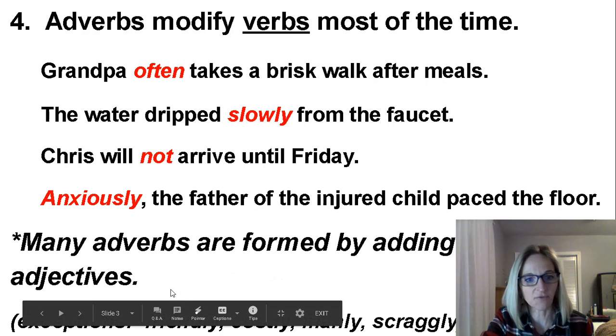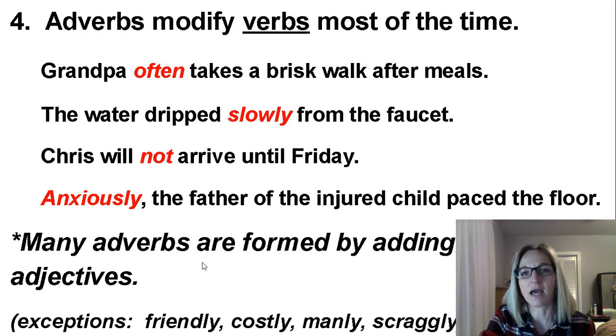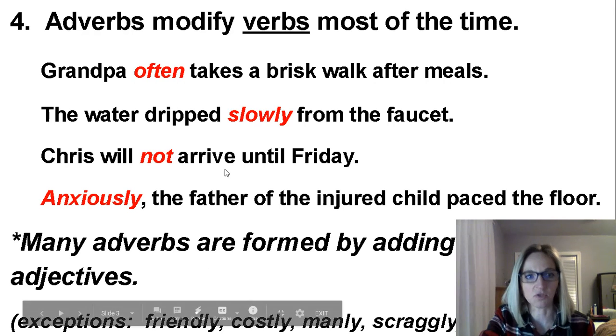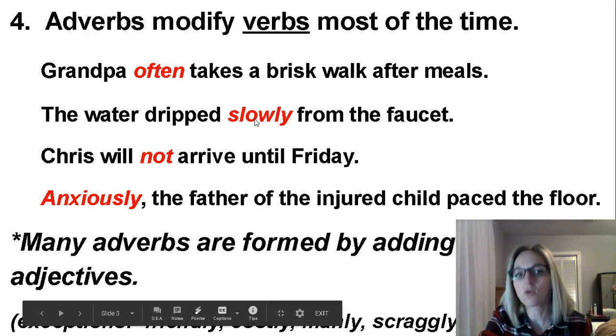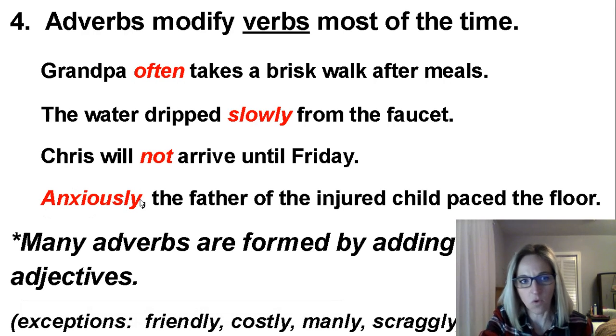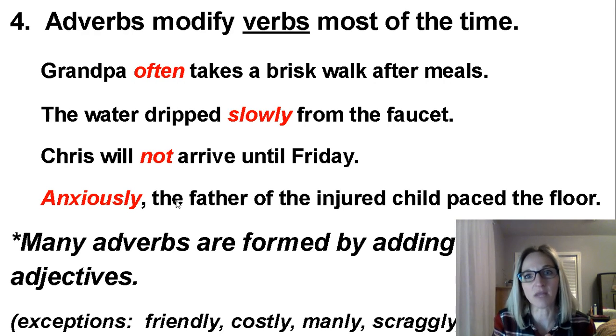Now, there's a little hint for you down here at the bottom of the screen. Many adverbs are formed by adding ly to adjectives. So you see that in number 2, dripped slowly. And in this number 4 here, anxiously, the father, you see the ly. Now, be careful because, as usual with English, and I've told you this in class before, we cannot say in English always, always, always, this is the case, right? We have exceptions. So you can't look at a word, and just because it says ly at the end, that does not automatically make it an adverb.